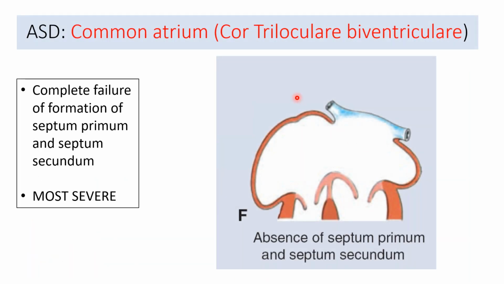Now, in the second part, which is the most severe part, you can see there is no septum primum, no septum secundum. There is a complete failure of formation of both the septa. Then this can lead to a common atrial chamber, and there you can imagine no prevention of shunt is taking place, intermixing of blood is taking place between the two atria.